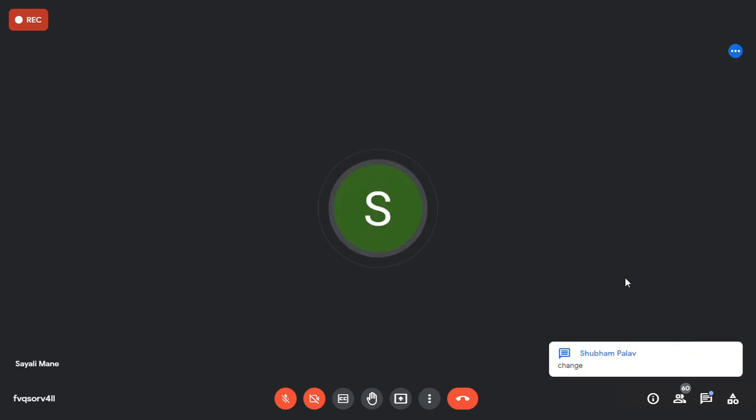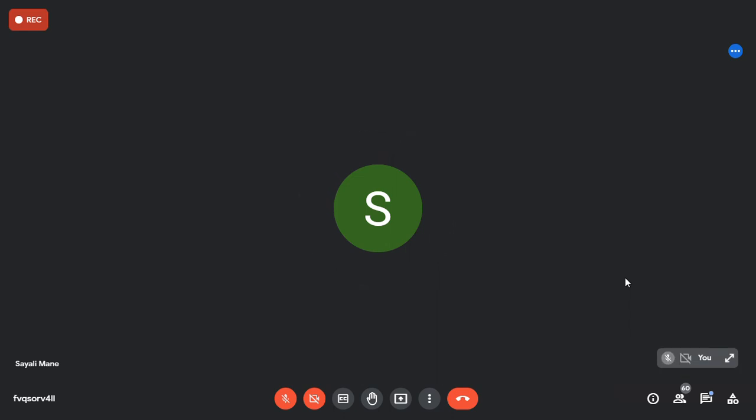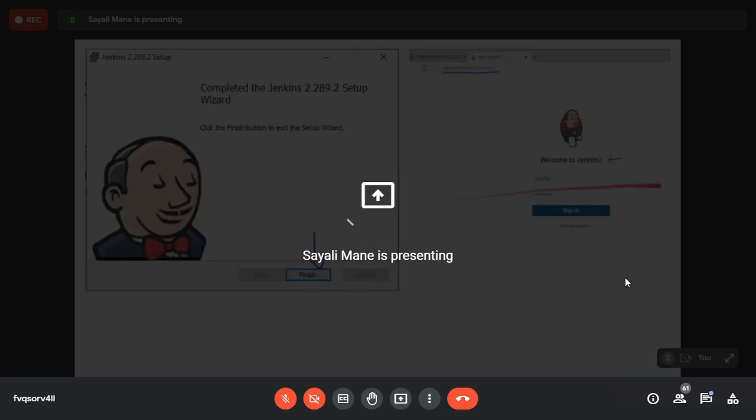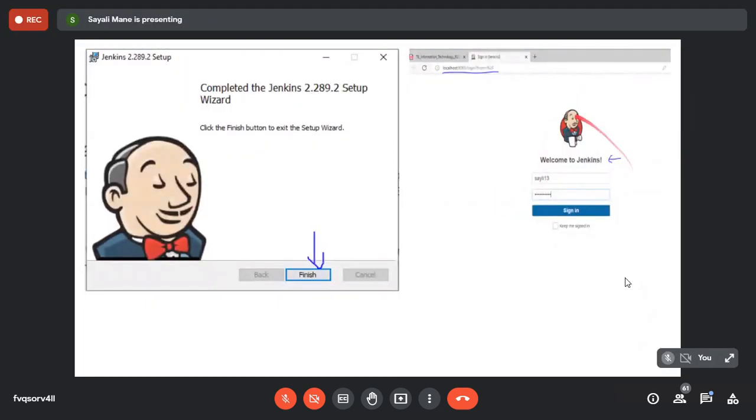So let me show you my screen. Because what is the next one is, after that installation of plugins, they will direct you to the respective account. Since I have the account in Jenkins, they will ask you to fill the respective fields for Jenkins, like your username, password, then your name, like that. So fill that in. Suggested plugin. Yeah, click on the suggested plugin. It will take some time now because they will install all the plugins.